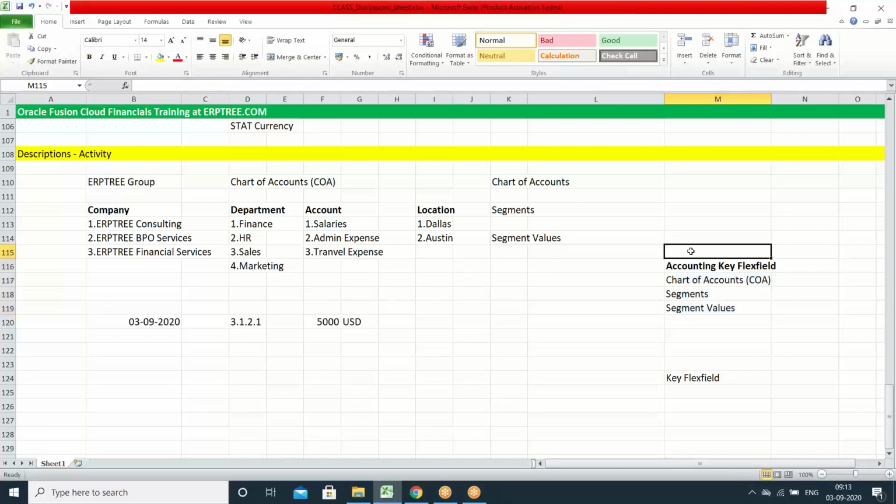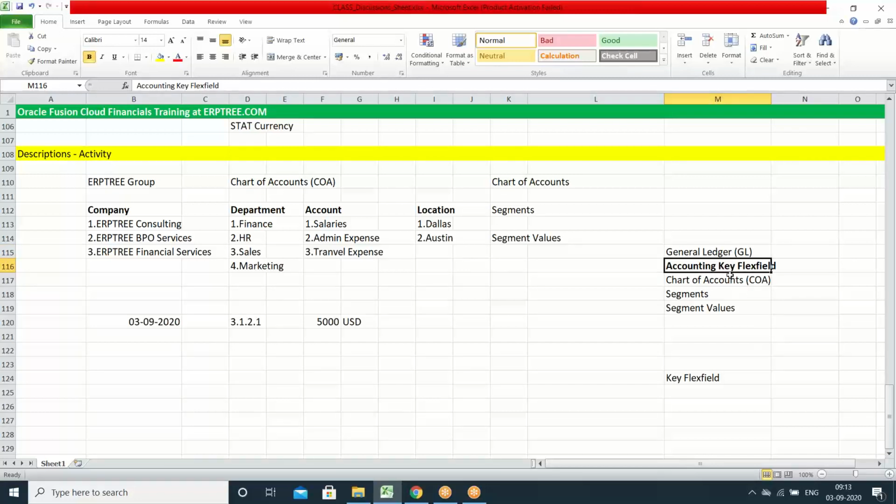This accounting key flexfield feature is available as a part of the General Ledger application, GL. We discussed Oracle Fusion General Ledger. As a part of the P2P and O2C cycles, we discussed what the different applications are. One of the applications is the General Ledger application. Within the General Ledger application, we have one feature called the accounting key flexfield.